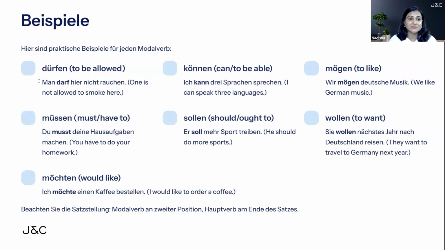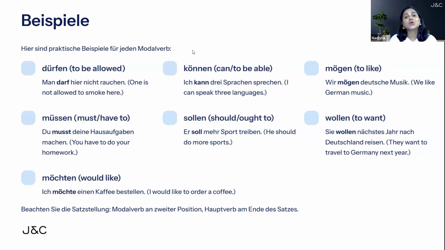The first example is for dürfen, which means to be allowed. Man darf hier nicht rauchen. So dürfen is the modal verb here, coming at second place, conjugated based on the subject, which is man here. That's why it is darf. And rauchen means to smoke. It is the main verb, going completely at the back in the sentence without any conjugation, in infinitive form. Man darf hier nicht rauchen. One is not allowed to smoke here.